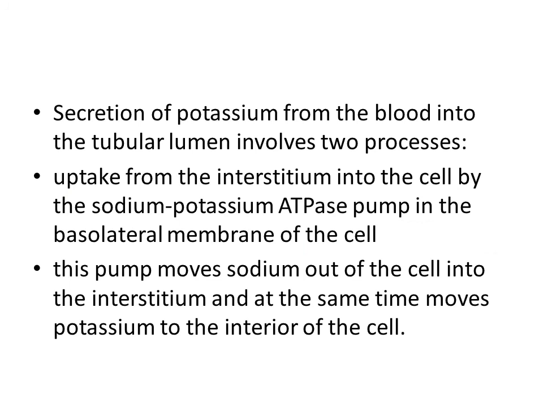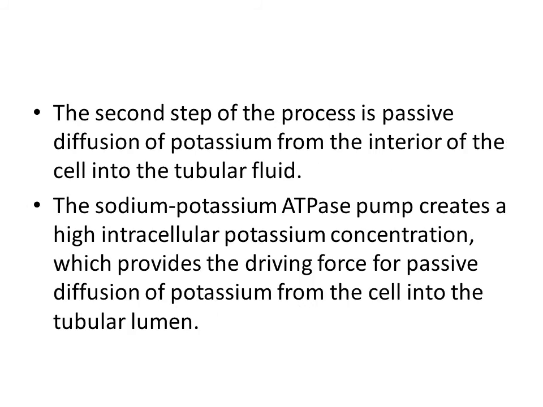Secretion of potassium from the blood into the tubular lumen involves two processes. Number one, the uptake of potassium from the interstitium by the help of the sodium potassium ATPase pump, which is present on the basolateral membrane of the cell, which moves sodium out of the cell into the interstitium and at the same time moves potassium to the interior of the cell. And the next step is the passive diffusion of potassium from the interior of the cell into the tubular fluid.